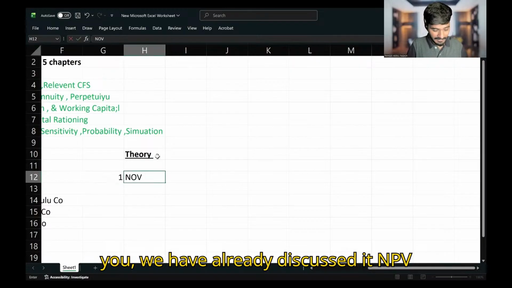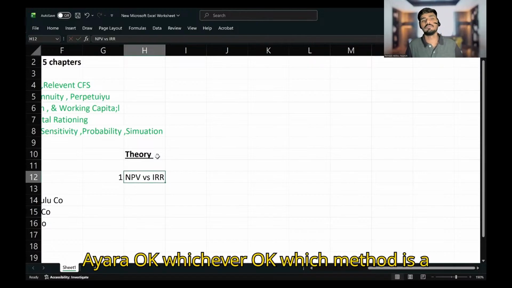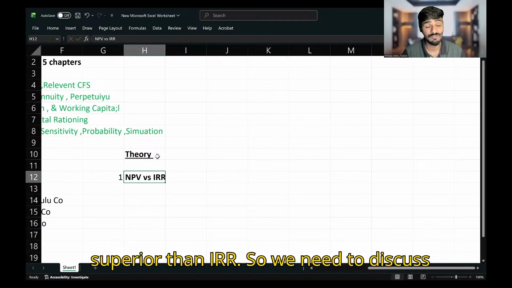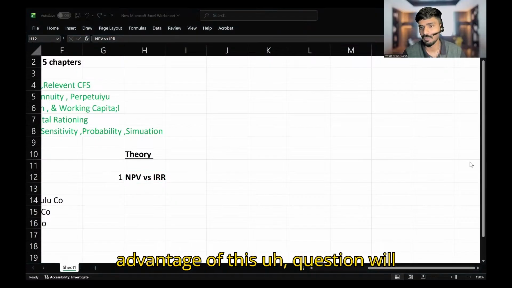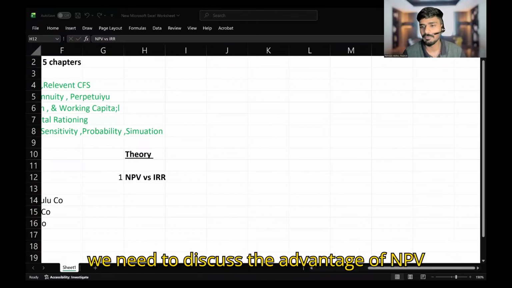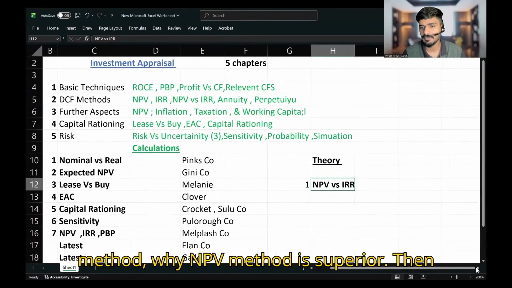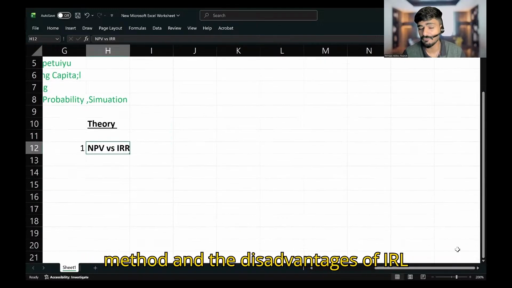NPV versus IRR. Okay, which method is a better method? They will ask why NPV is superior to IRR. So we need to discuss the advantages of NPV and the disadvantages of the IRR method. Okay, both. Why is the NPV method superior? Then we have to discuss the advantage of the NPV method and the disadvantages of the IRR method.